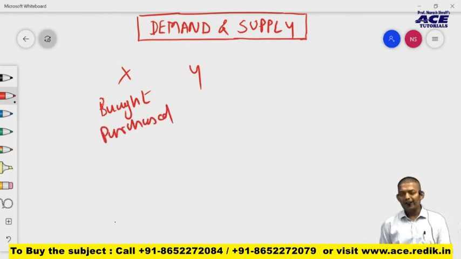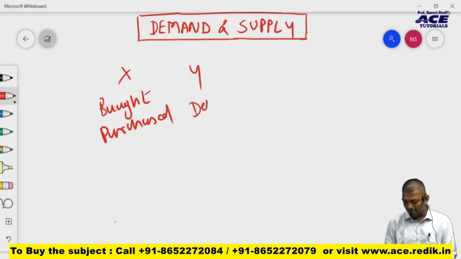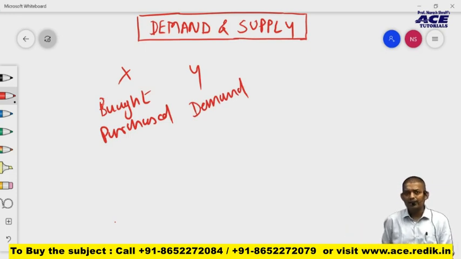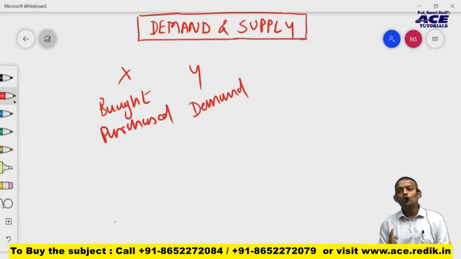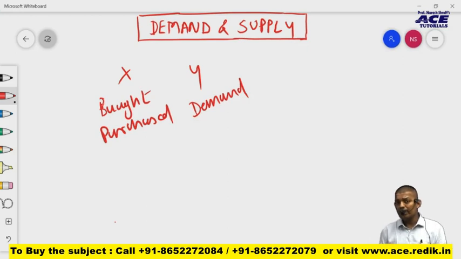So student Y is saying that he will also demand an iPhone from his dad. In ordinary language, he is saying, I will also demand, or I have also demanded an iPhone from his dad. My question to you is, tell me, who has demanded the iPhone in this example? Just try. In ordinary language, people will say Mr. Y has demanded the iPhone. But in economics, I must say, this is a wrong answer.